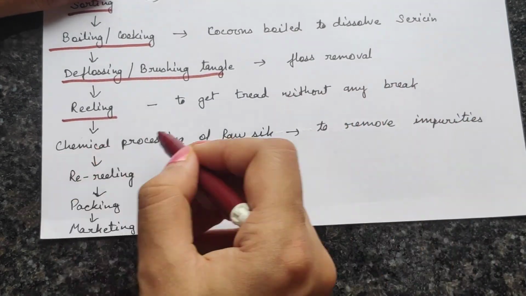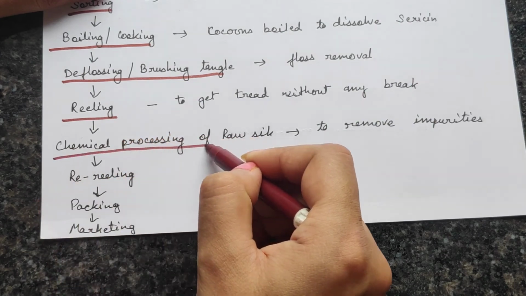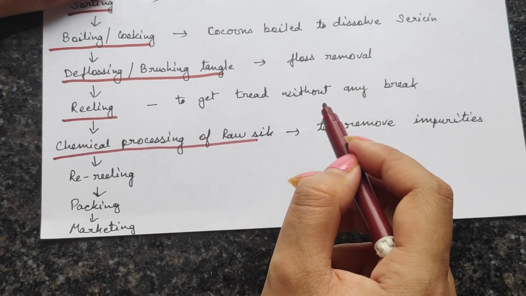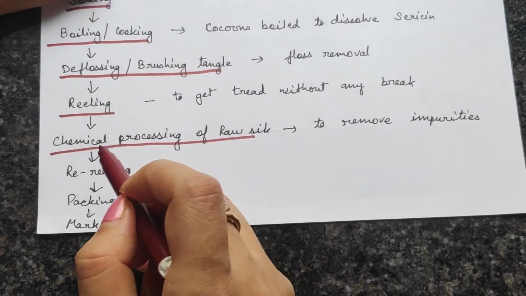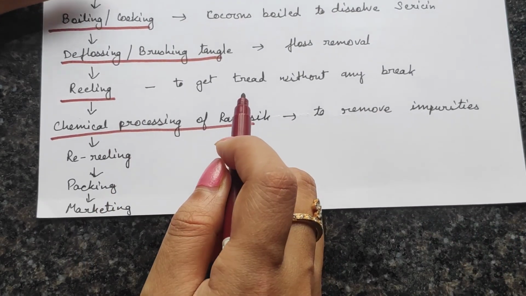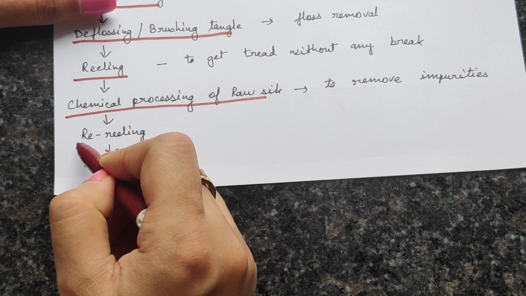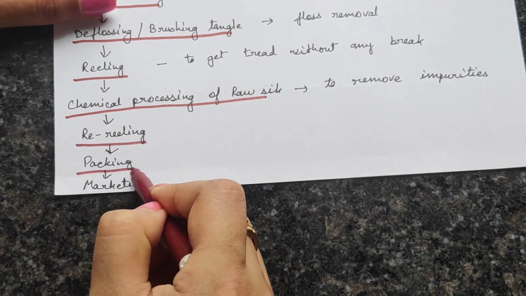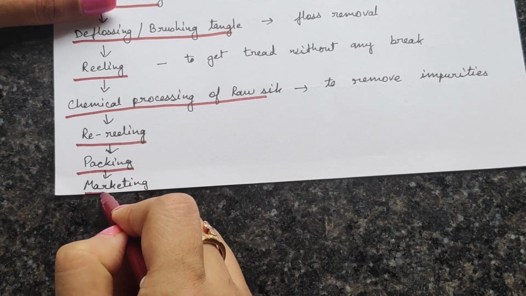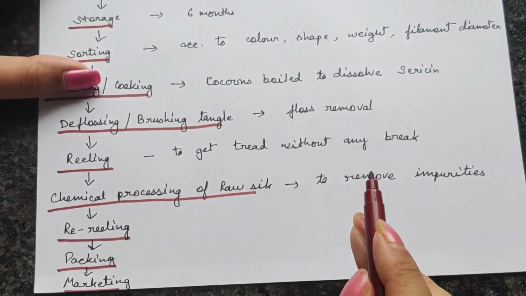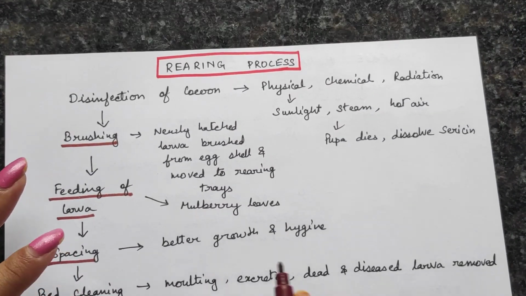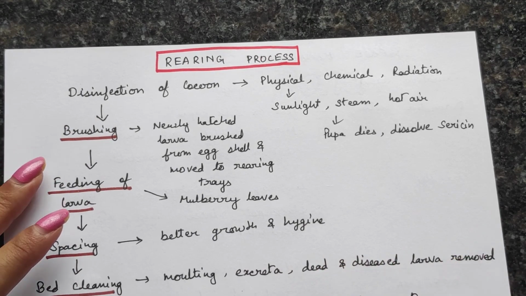And finally, this raw silk that we are getting will be chemically processed, because still there might be some impurity present in it. So to remove those impurities, finally chemical processing is done, and then again re-reeling is done, and then finally packaging is done, and finally they are marketed. So this is how we get silk, and the reeling process is done within the factory.